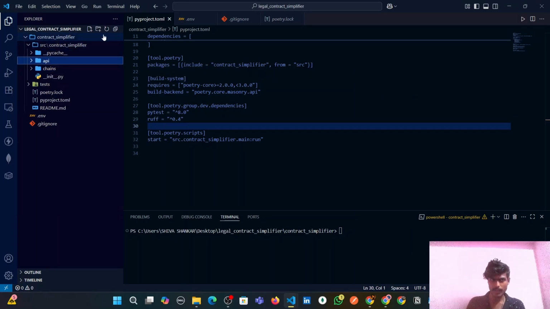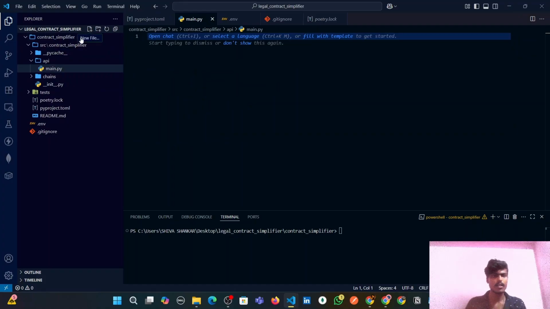Inside this API we will have the main.py file, and inside this chains directory we will have simplify_contract.py.